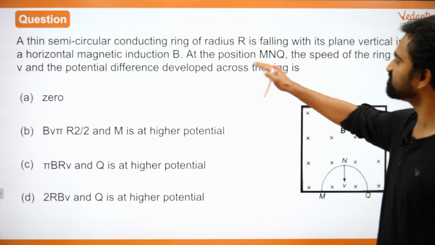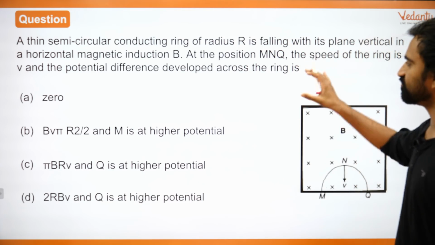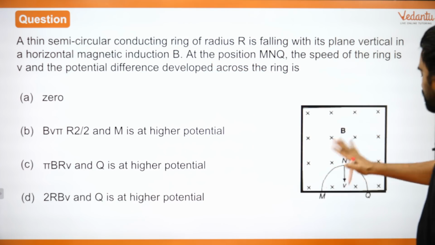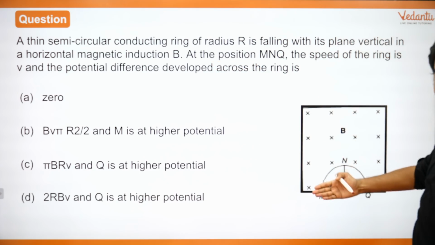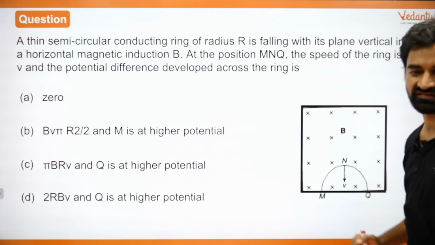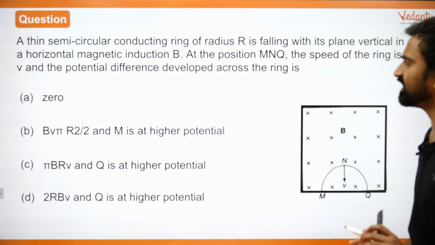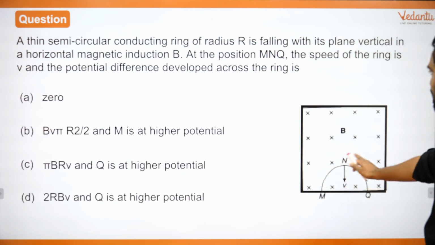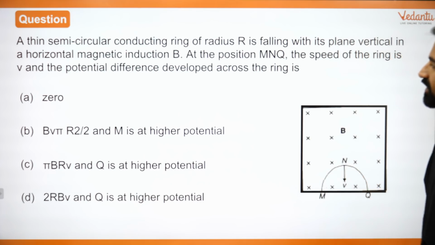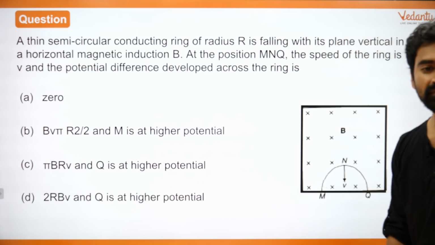A thin semicircular conducting ring of radius r is falling in a vertical plane where you have a horizontal magnetic field. Magnetic field horizontal है और ये ऐसे गिर रहा है, right? Magnetic field is like this. This is falling like this. Again दोनों perpendicular हैं, essentially cross product नहीं करना है, is the idea, right? At the positions P and Q, the speed of the ring is v. यहाँ पे इसकी speed जो है वो v के बराबर है. Then the potential difference developed across the ring is, right?